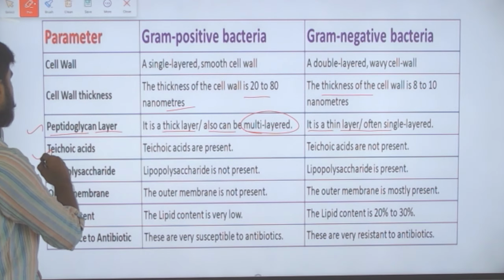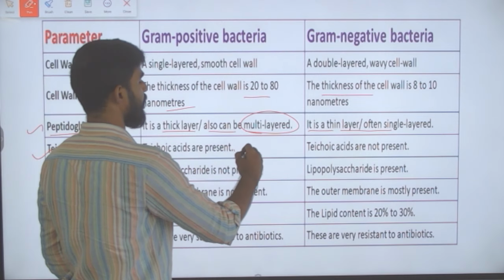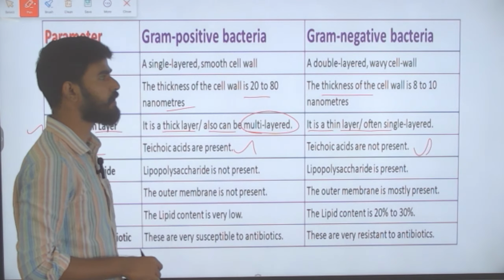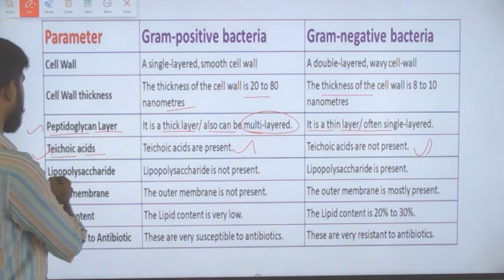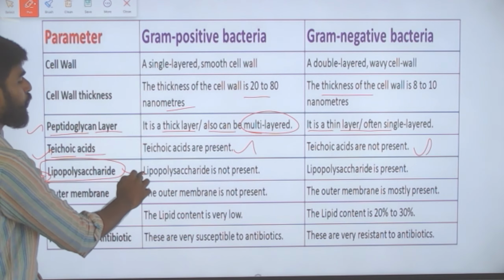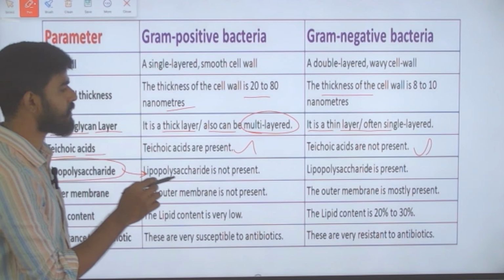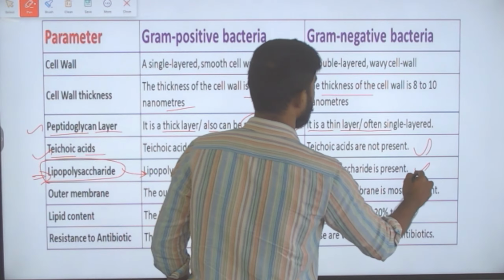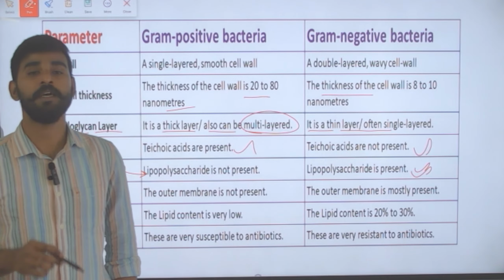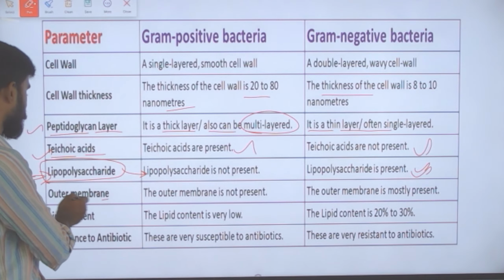And then teichoic acid. It is present in gram positive bacteria, and not present in gram negative bacteria. And here comes the lipopolysaccharide that we discussed. Lipopolysaccharide is not present in gram positive bacteria, whereas it is present in gram negative bacteria. The bacterium that we discussed, Acinetobacter baumannii, is a gram negative bacterium.